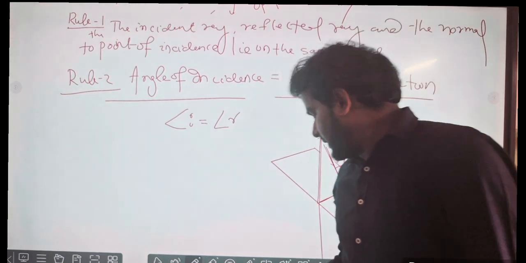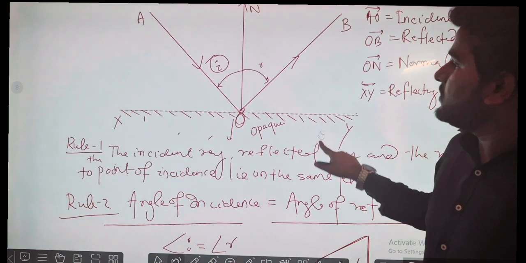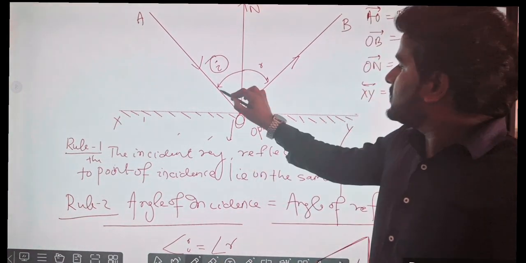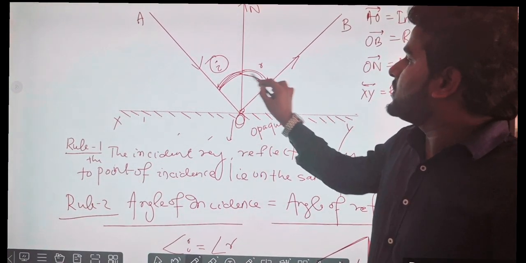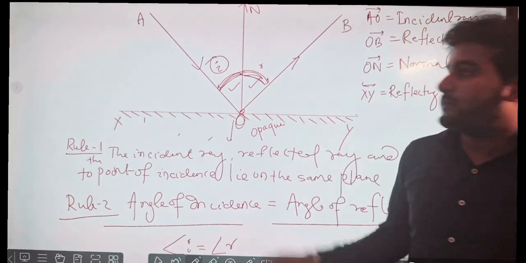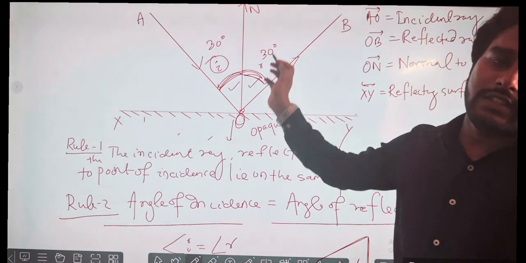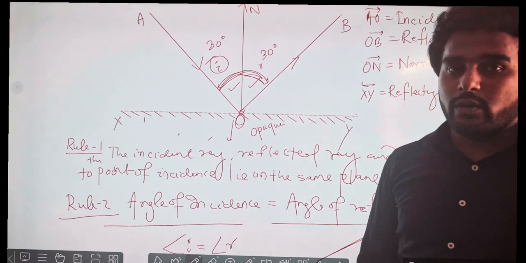Let us go to the figure again. I have already told you there is an angle formed. These two angles are always equal in measure. Means if this is 30 degree, this will also be 30 degree. 60 degree, 60 degree. 0 degree, 0 degree. How will it be 0 degree?